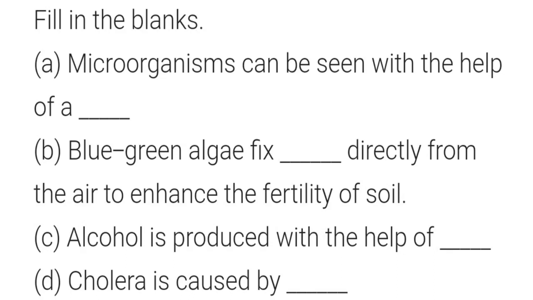Then alcohol is produced with the help of yeast. We are using yeast for fermentation and preparing alcohol. Then cholera is caused by bacteria because it is a bacterial disease. So the first fill in the blank is microscope, second is nitrogen, third one is yeast, and fourth one is bacteria. Then the second question is tick the correct answer.